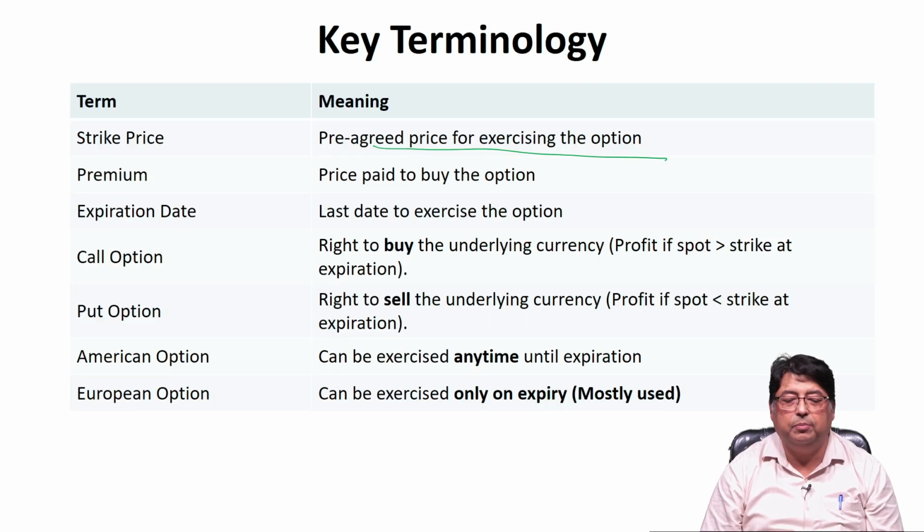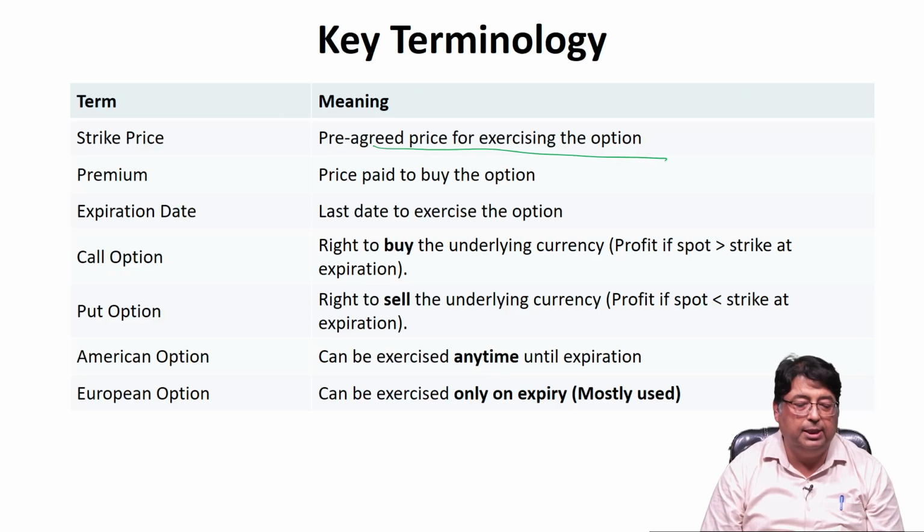Just like in all other contracts, there has to be a price which has to be decided well in advance, that is, at the time of going into the contract. So, strike price is the pre-agreed price for exercising the option. Then option premium, the price paid to buy the option. So, whenever we buy any option, we need to pay some price, and that we measure in terms of premium.